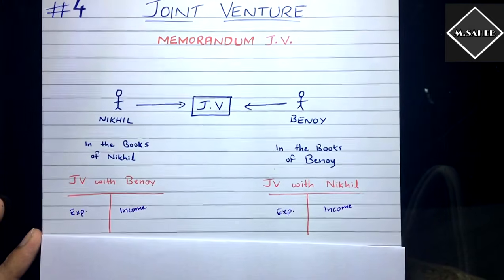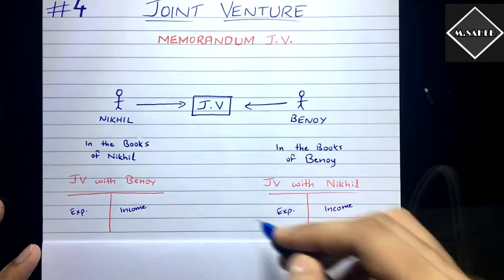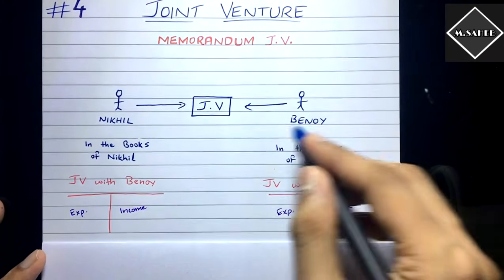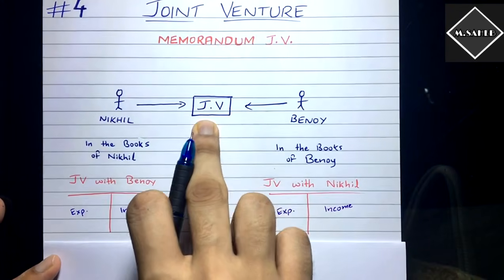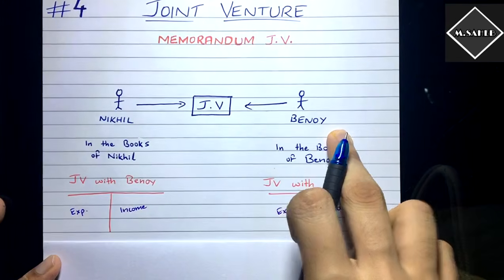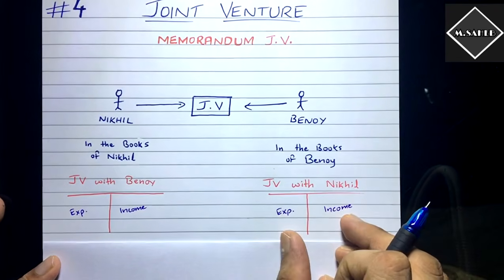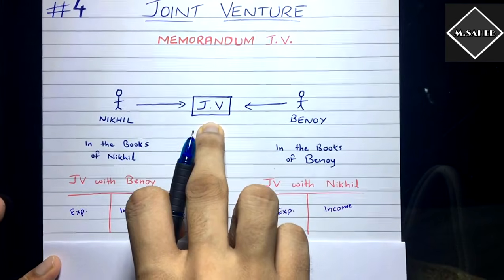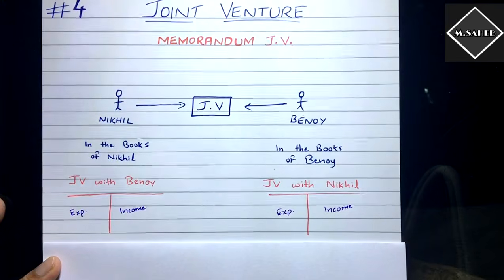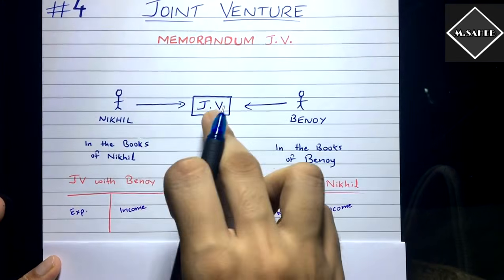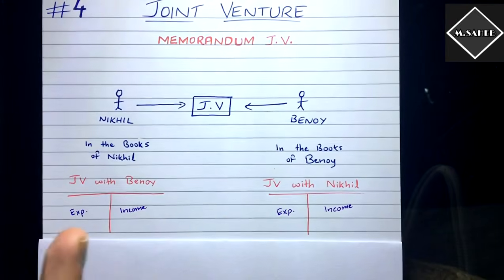That's a problem. Why is it a problem? Because if you have only half of the transactions, then you wouldn't be able to calculate the profit or loss made by this joint venture. Binoy cannot calculate, only with this information, only with this data, the profit or loss made by this business, this joint venture. And the same with Nikhil also. Nikhil cannot calculate the true, correct profit or loss made by this joint venture with only this data, because they have only half of the information.